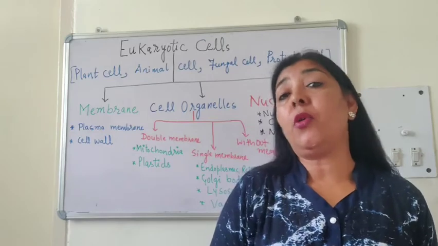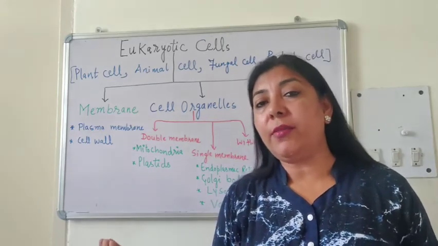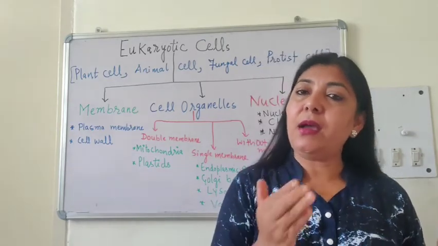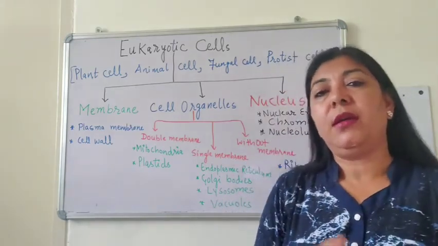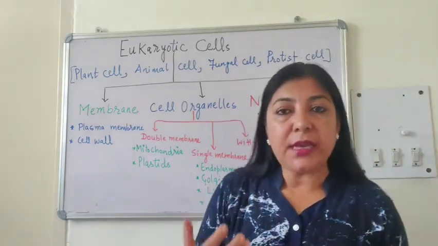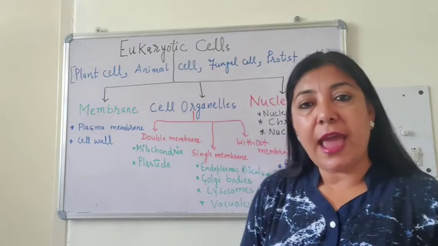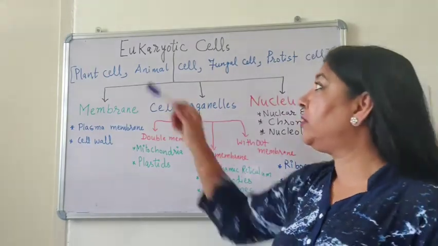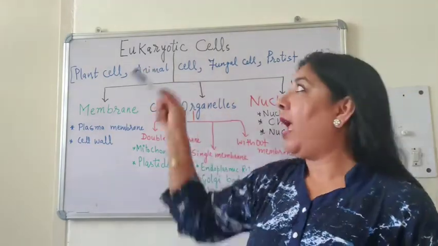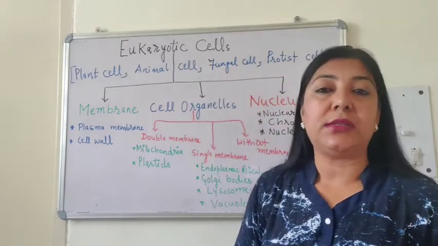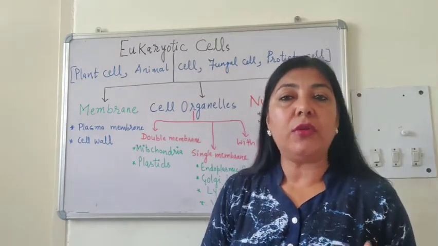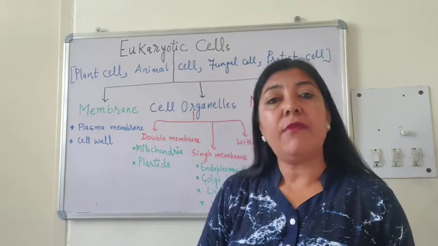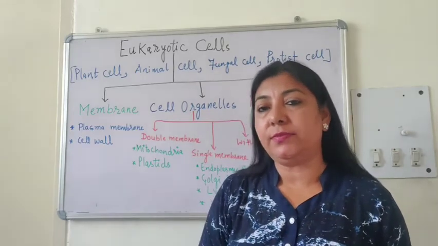Like when we studied, prokaryotic means cells having a primitive nucleus. Likewise, here we will study the cells having a new nucleus. This word "eu" means new and "karyon" means nucleus. So, we will study about those cells which have a well-developed nucleus.